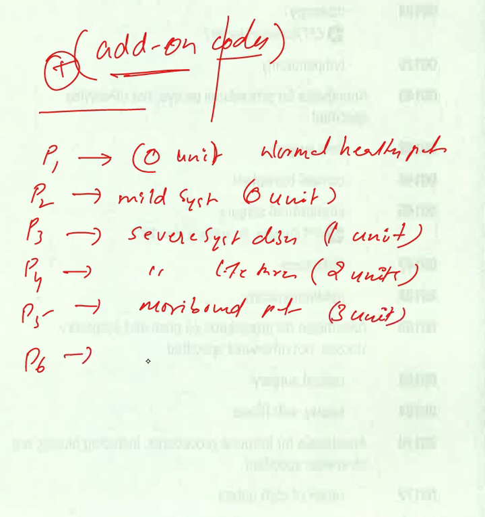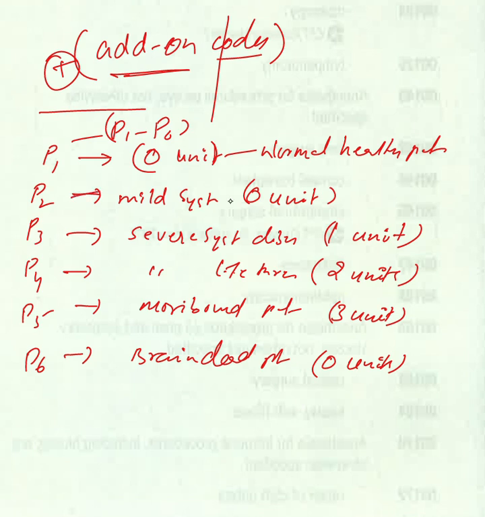Okay, and P6 is a brain dead patient, right? Brain dead patient, base unit is 0 units. Okay, so these units for physical status modifiers P1 to P6 and qualifying circumstances also you have to remember. Okay, so base units for P1 is 0, P2 is 0, P3 1, P4 2, P5 3 units and P6 0 units.